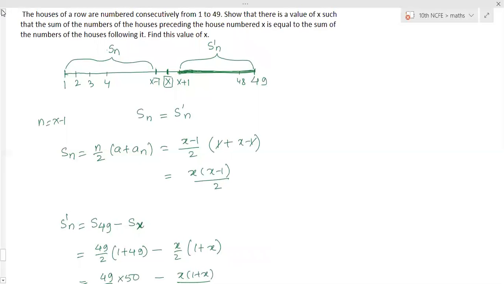No. They are the house numbers from 1 to 49. There is one house number x. Whatever the number of houses before it, the sum of all those is equal to the sum of all the house numbers after x. Sum of all the house numbers before x is equal to sum of house numbers after x. Okay, ma'am, understood. So you have to calculate the sum of both the sides, right and left side. Okay, ma'am, understood.